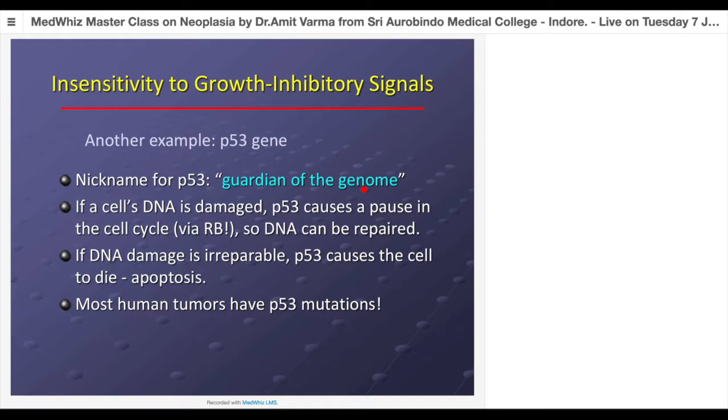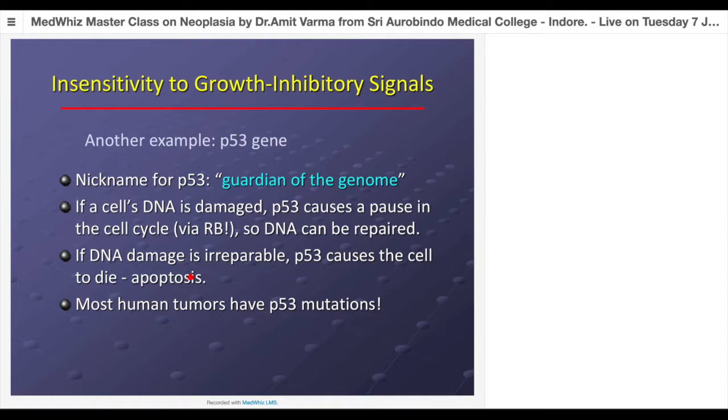Now, what does that do? It doesn't allow our genome to become mutated. That's why we call it a guardian of the genome. So if DNA is damaged, P53 is basically stopping the cell cycle via the retinoblastoma gene. If you remember, last time the retinoblastoma gene is one of the tumor suppressor genes. So it uses that gene and it stops our cell cycle, so DNA can be repaired. But if it is irreparable, then the cell should die.